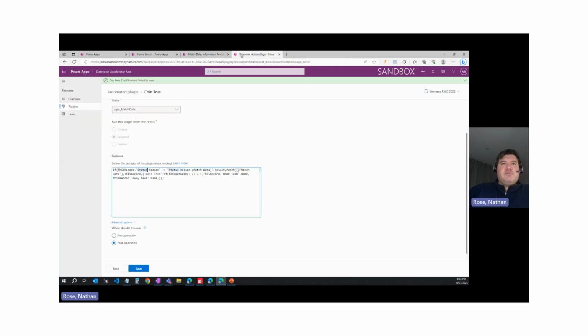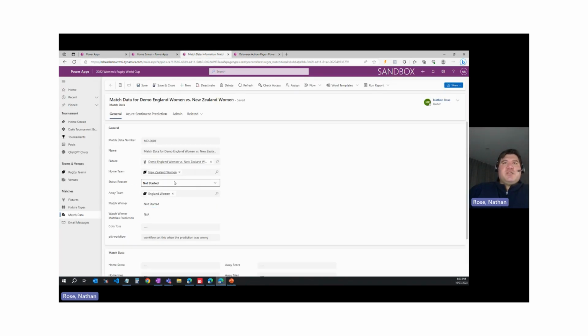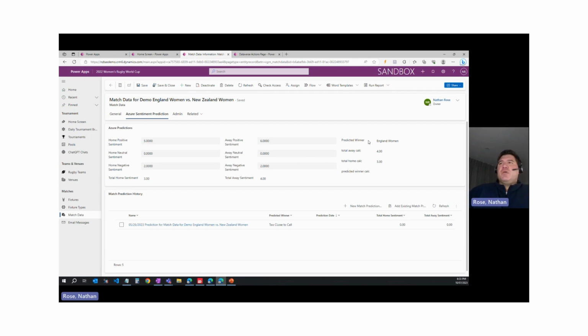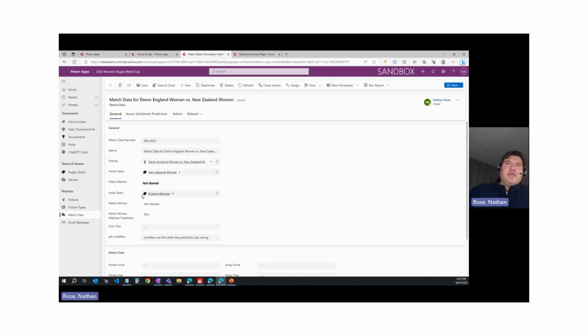So this is the plugin that I've created, and it runs on update of this match data record. And I've been able to use an if condition in my plugin logic to say when the status of this record is equal to result. So I've got my various status reasons on this record. When it's equal to result, meaning the game's been played and it's over, don't trigger this plugin, because once the game's been played, I want to be able to see, does my predicted winner based on Azure Sentiment correlate to the coin toss?